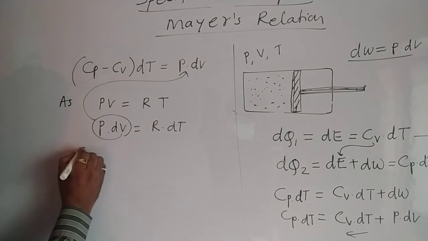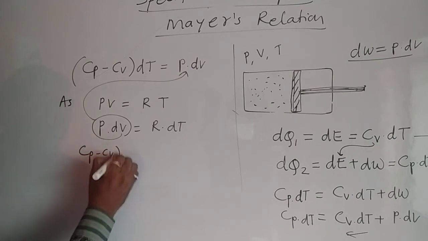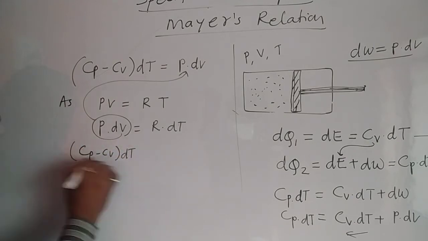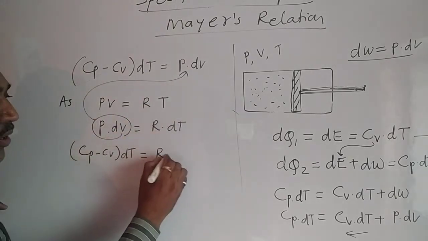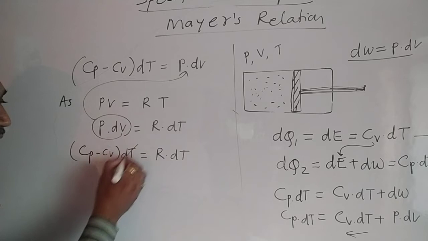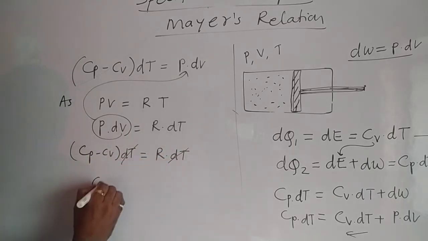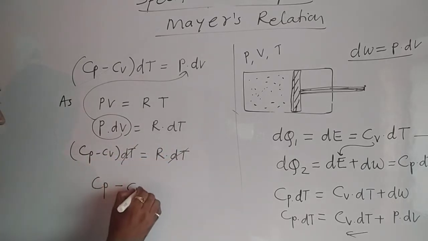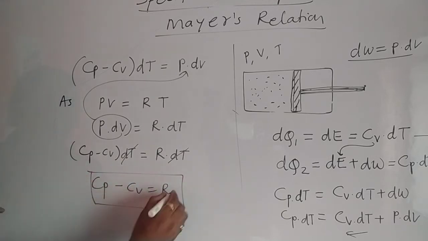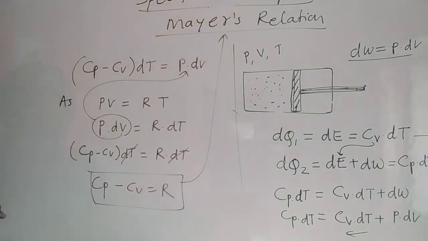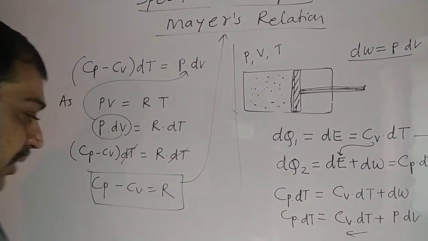What we get? (Cp minus Cv) into dT, left hand side, equal to P dV, which is R into dT. Now this dT cancelled out. So what equation we get? Cp minus Cv equal to R. And this is the equation that is said to be Mayer's relation.